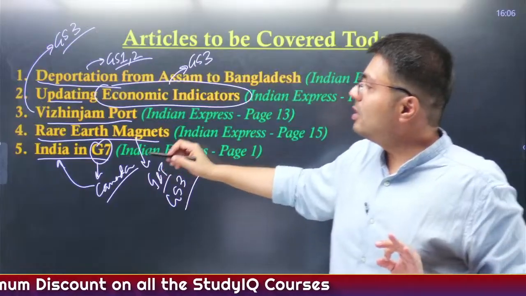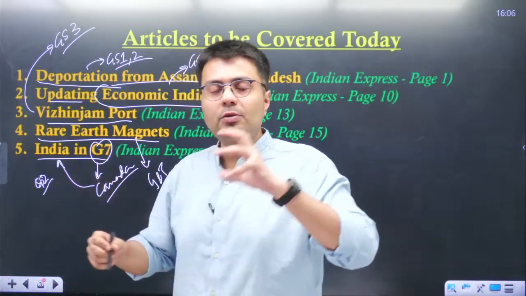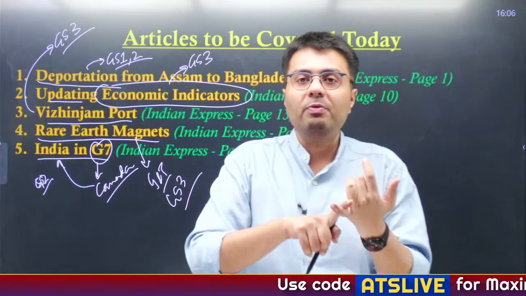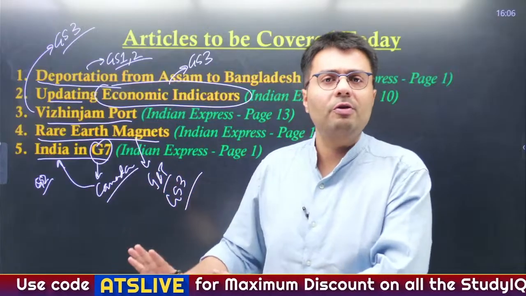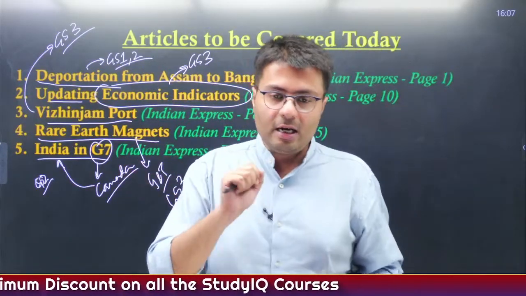Right? So this is essentially important from GS paper 2 perspective because it deals with how India interacts with various different kinds of groupings. Whenever we talk about BRICS, G20, G7, all of them are relevant from GS paper 2, right? So these are the 5 articles that we are going to cover in today's discussion.